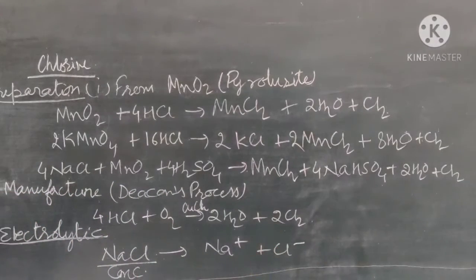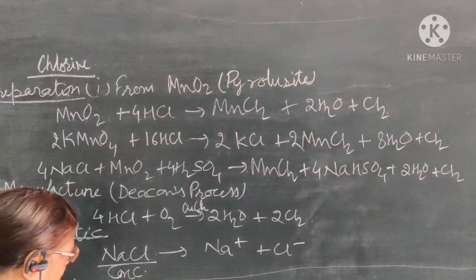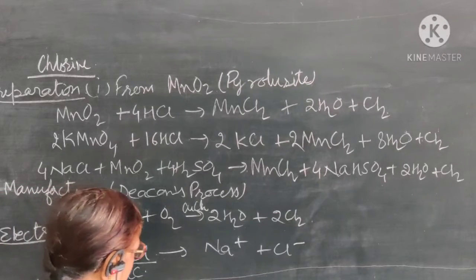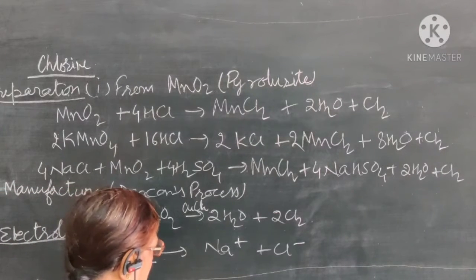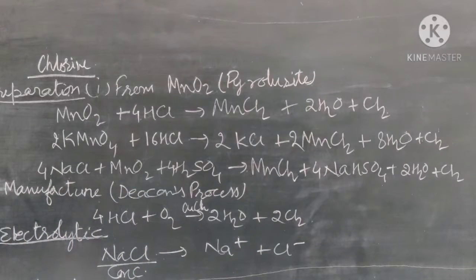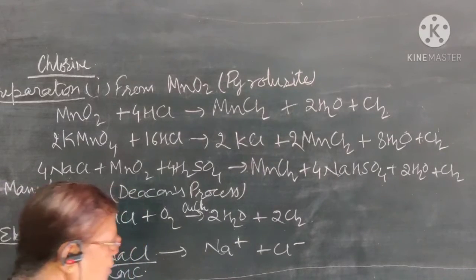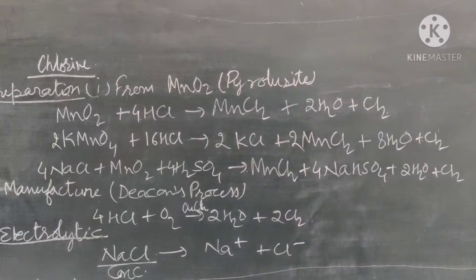Now these chloride ions will go towards the anode. At the anode, when we do the electrolysis of this solution, the chloride ions will be discharged and converted into chlorine gas. So when a solution of sodium chloride is electrolyzed, the chlorine gas is formed.